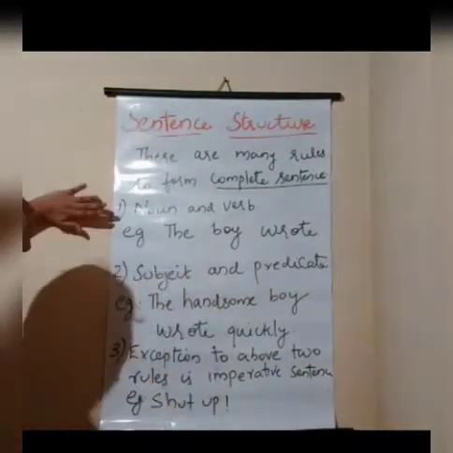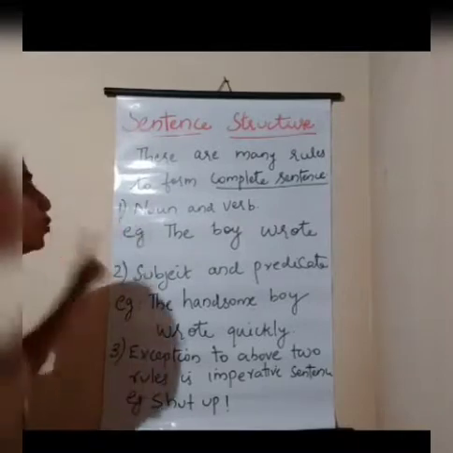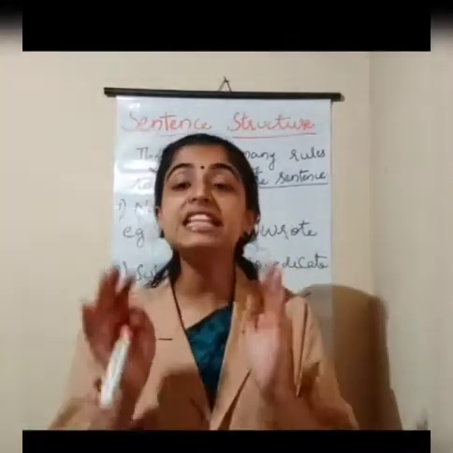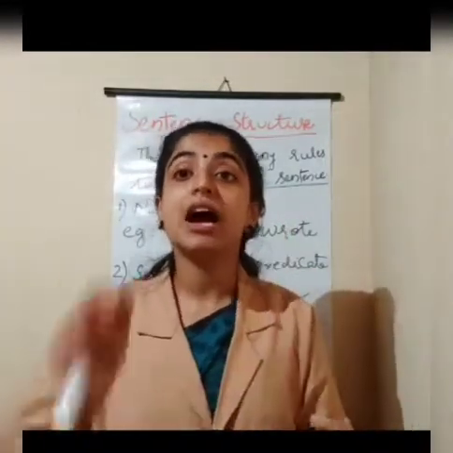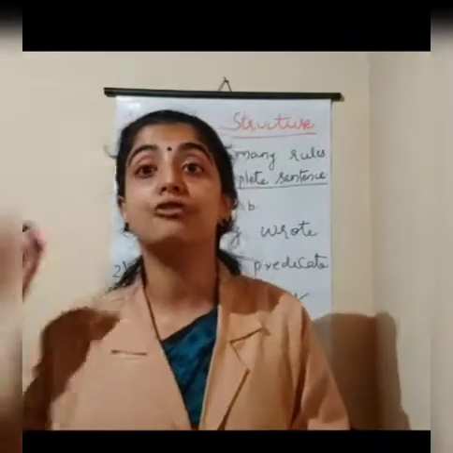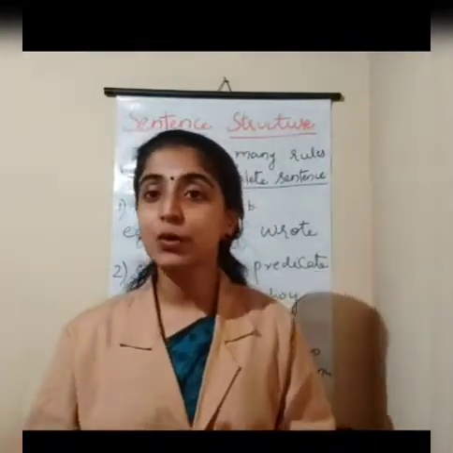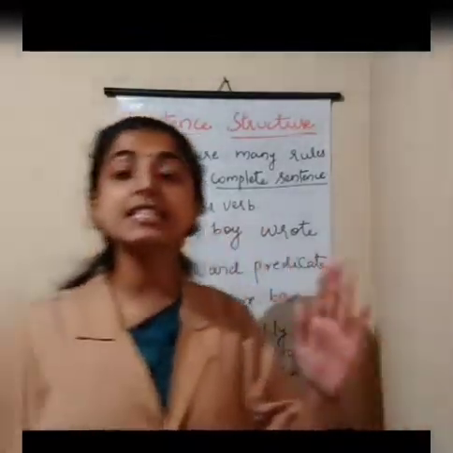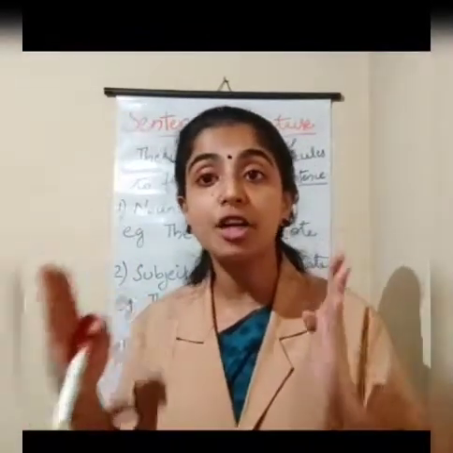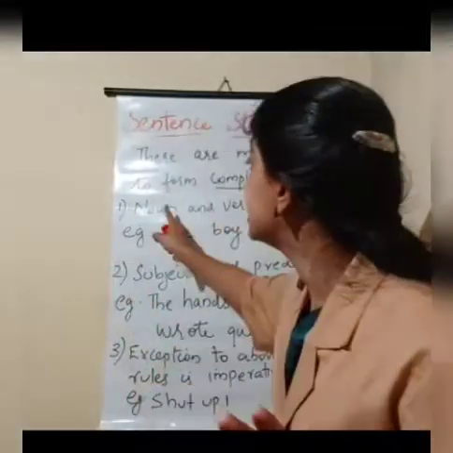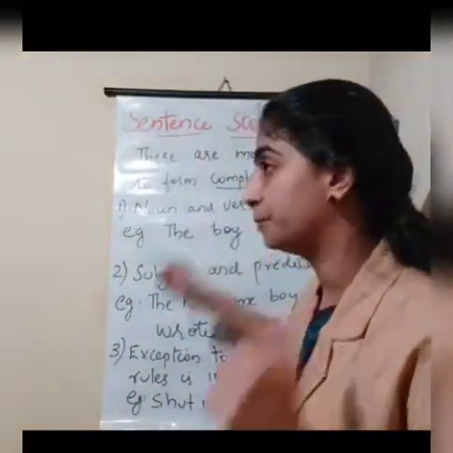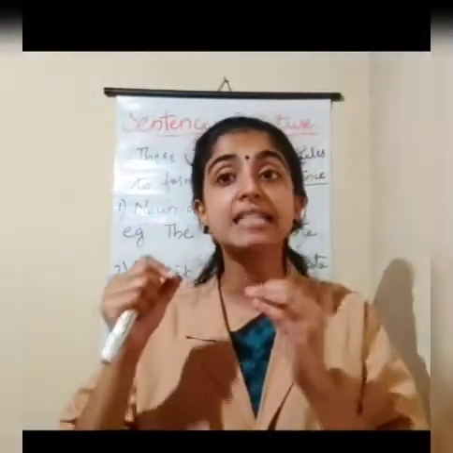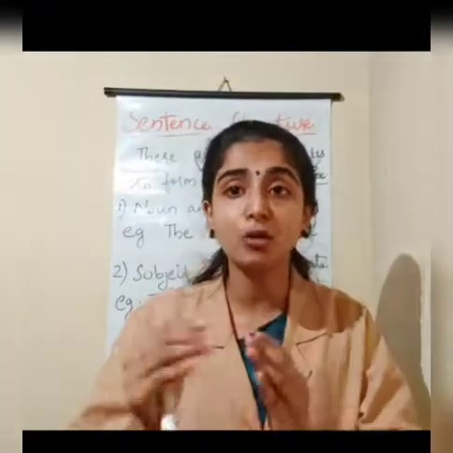Okay, so what is the first one? Yes, the first rule over here is a complete sentence should have a noun and a verb. What is the first rule? A sentence to become complete, what should it have? It should have a noun and a verb. Do you know what is this noun and a verb? What is a noun?